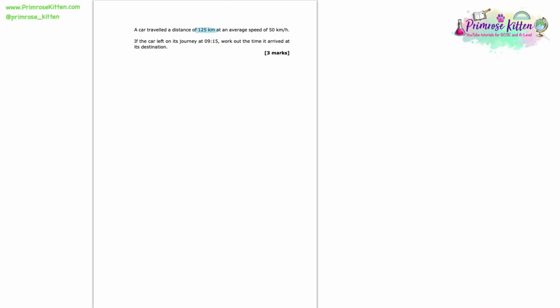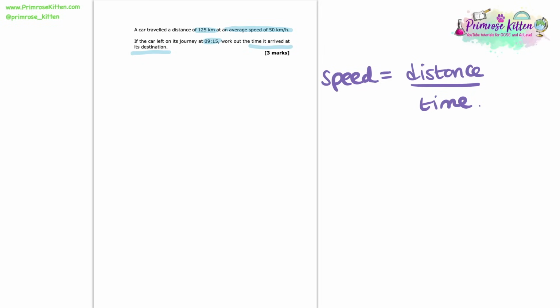A car travelled a distance of 125 kilometres at an average speed of 50 kilometres per hour. If the car left on its journey at 9:15, work out the time it arrived at its destination. So here we need to remind ourselves of the equation that connects speed, distance and time. So we should know that speed is equal to distance over time. Now in this case, let's look at what information we know. So we know that the distance travelled is 125 kilometres, and we know that the speed is 50 kilometres per hour.